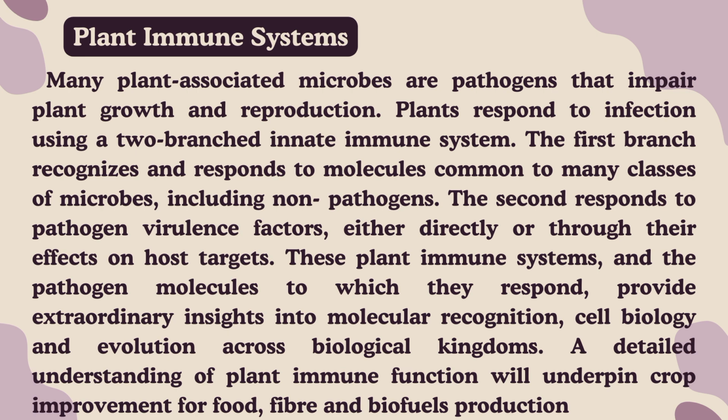When plants encounter microbes, some of which are harmful to their growth and reproduction, they activate their innate immune system, which has two main branches. The first branch recognizes molecules found in various types of microbes, not just pathogens, while the second branch responds specifically to the harmful features of pathogens, either directly or through their effects on the plant.